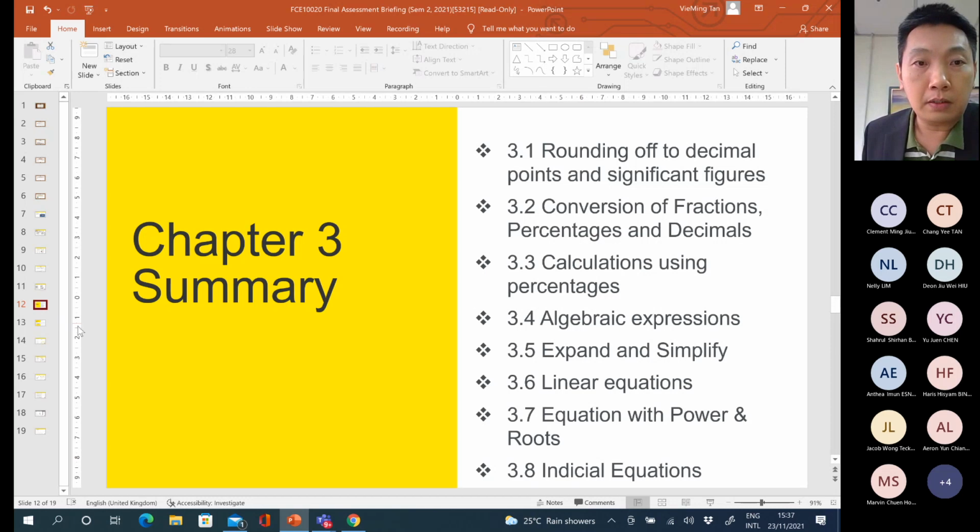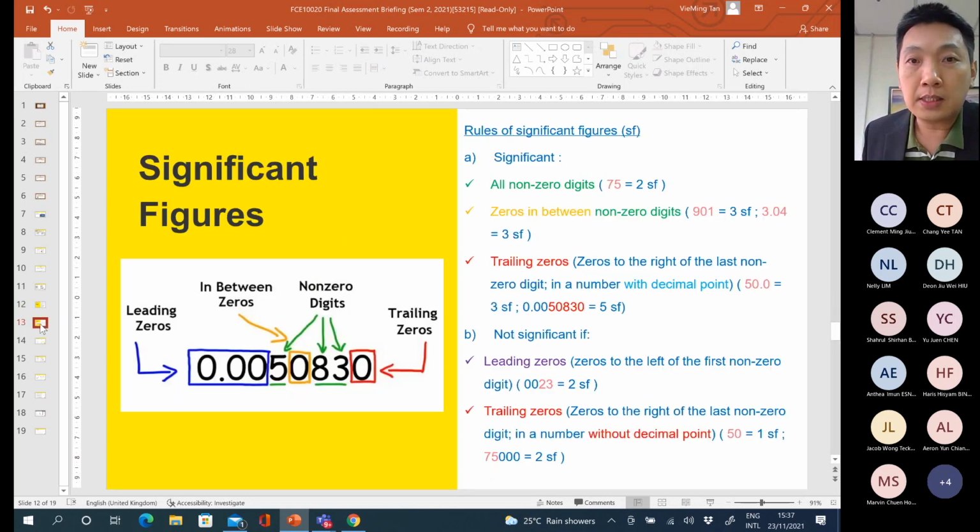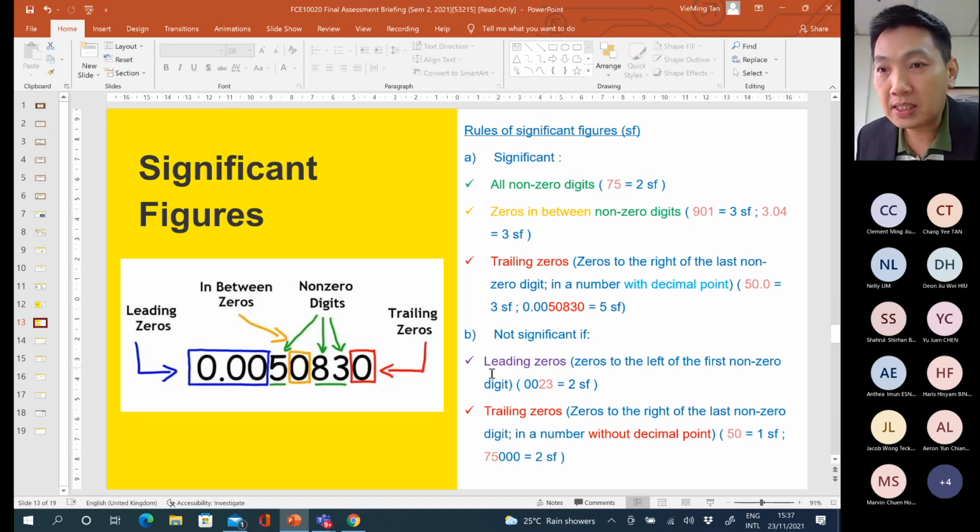Okay, so let us try to see what are the slides that you need to know, which are important for you. Okay, I think this slide on decimal numbers should be okay for you. Okay, but for the significant figures, these are the numbers that you should include when you want to count the significant figures, and these are the non-significant figures. So what are the significant figures that should be included?